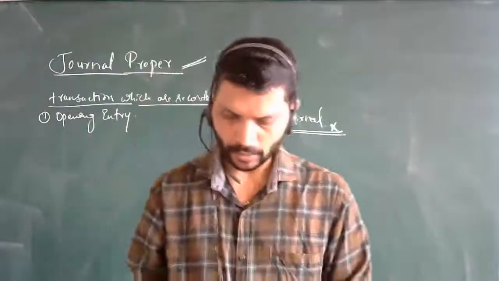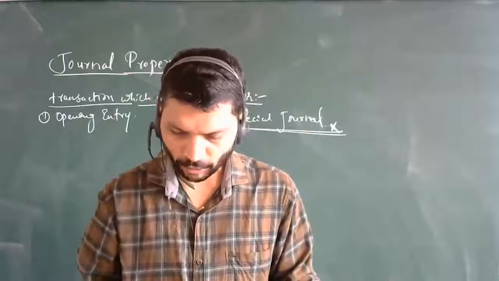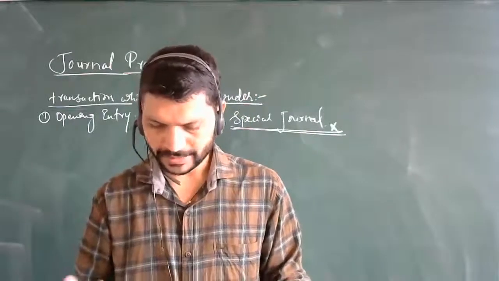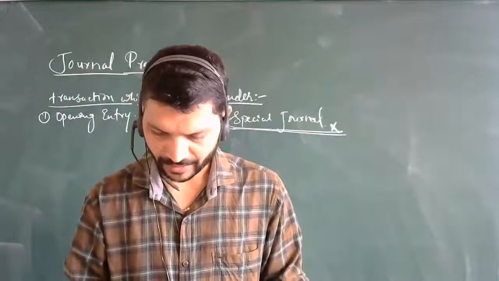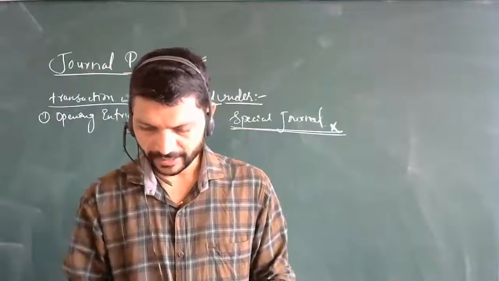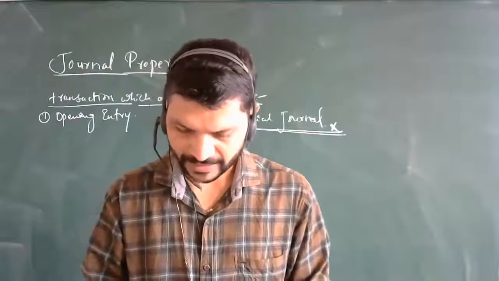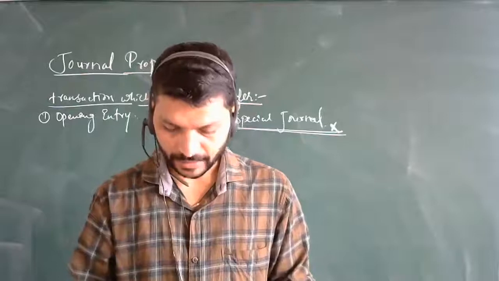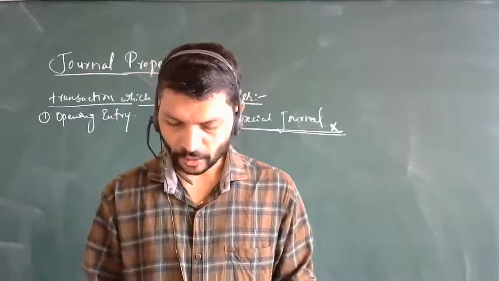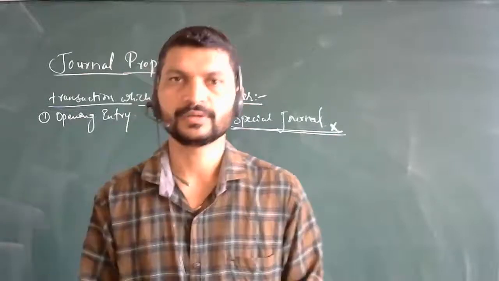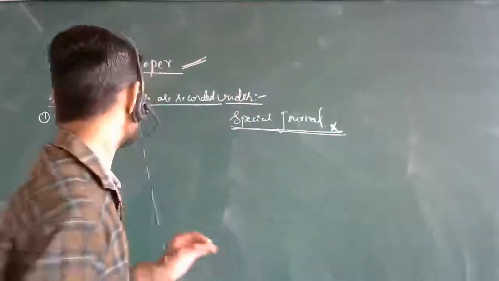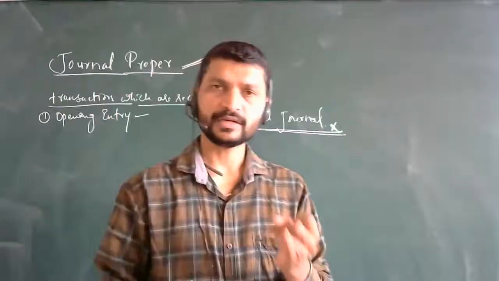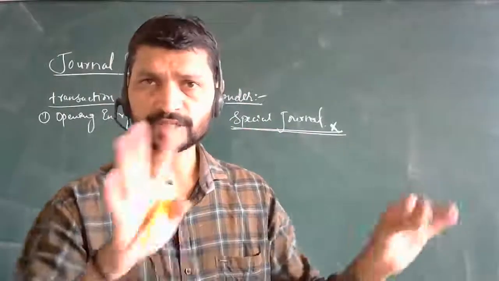Let's see what opening entry means here. In order to open a new set of books at the beginning of a new accounting year, the opening balance of assets, liabilities and capital is recorded therein. The opening entry is not made in the special journals. Whenever you have the assets, the balance sheet, have you seen the balance sheet?